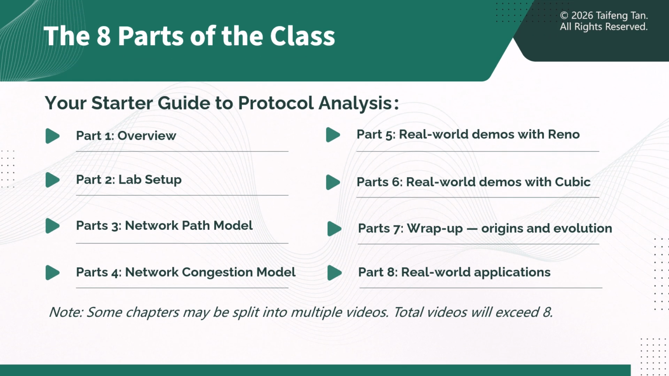Part 1, overview of network congestion and bottlenecks. Part 2, hands-on setup for experiments. Part 3, the network path model. Part 4, the network congestion model. Part 5, real-world demos with Reno, the classic congestion control algorithm. Part 6, real-world demos with Cubic, the modern Linux default. Part 7, wrap-up, origins and evolution.